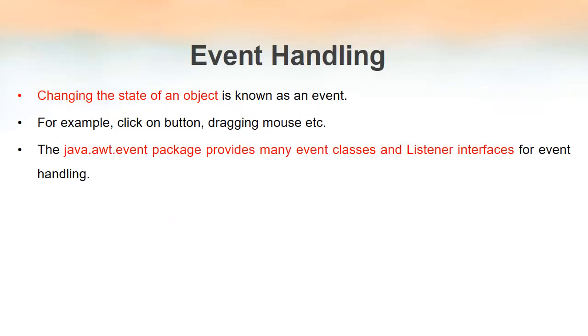First of all, we will define what an event is. An event means changing the state of an object. For example, when we click a button, its state gets changed. Or when we drag our mouse, then the state of the mouse also changes. So all those things are said to be an event. So changing the state of any object is meant as an event. And in Java we have the java.awt.event package, which provides many event classes and the interfaces that are required to handle the events.